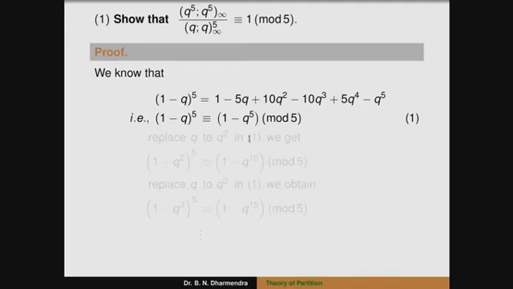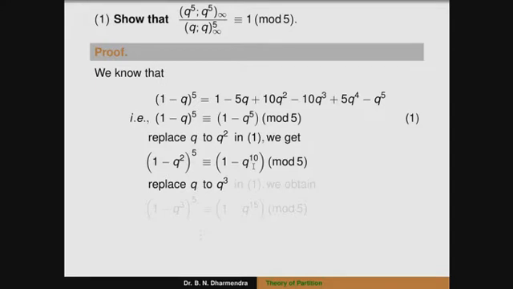So by using this one, taking the recurrence relation, we have to replace q by q square in equation 1. In the above equation, replacing q by q square, that becomes 1 minus q square whole to the power of 5 is congruent to 1 minus q to the power of 10, since q square whole to the power of 5 is q to the power of 10 modulo 5. Similarly, replacing q by q cube in equation 1, we obtain 1 minus q cube whole to the power of 5 is congruent to 1 minus q to the power of 15 modulo 5.